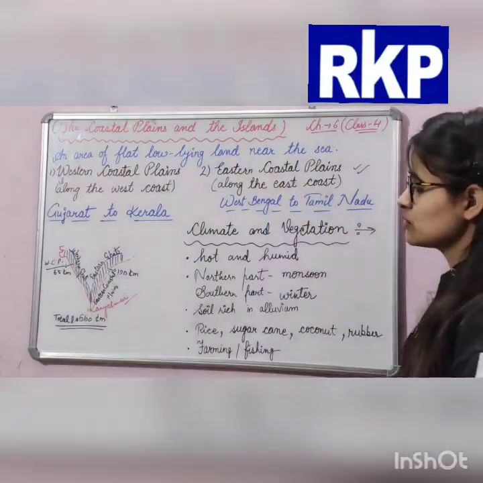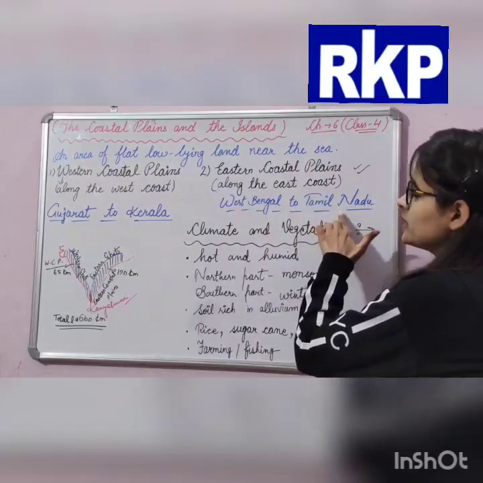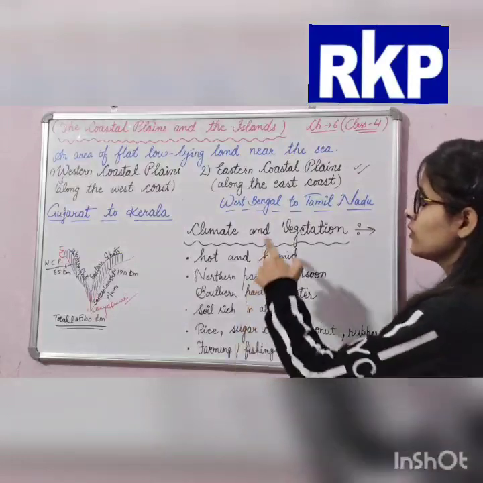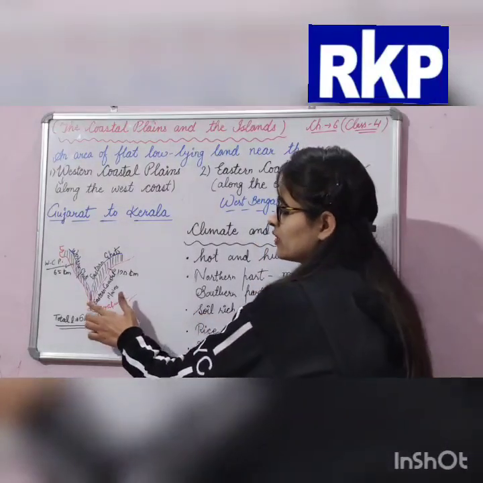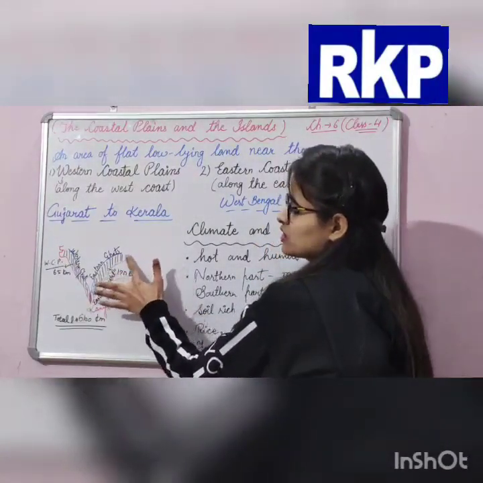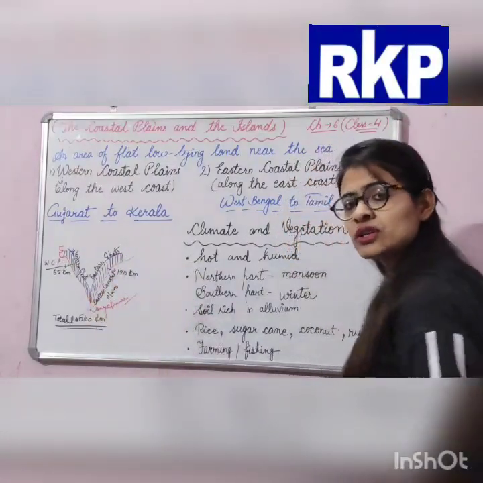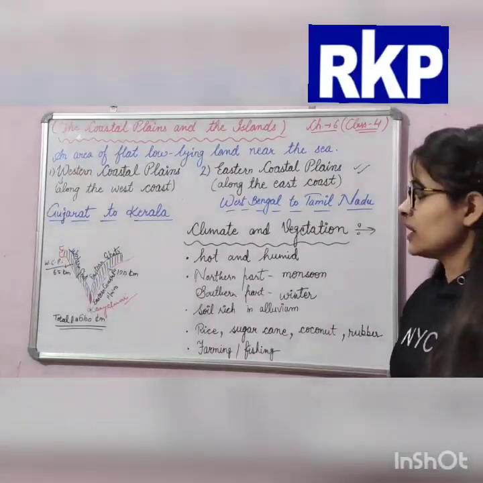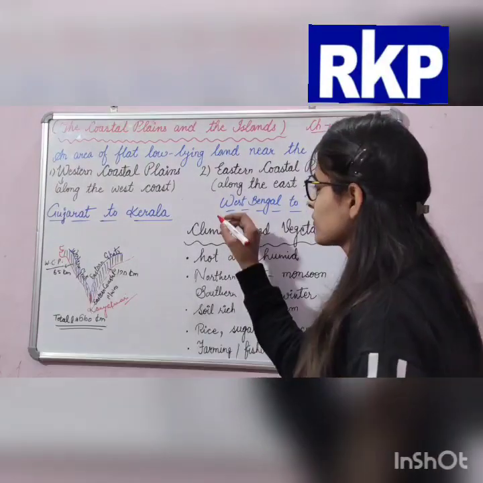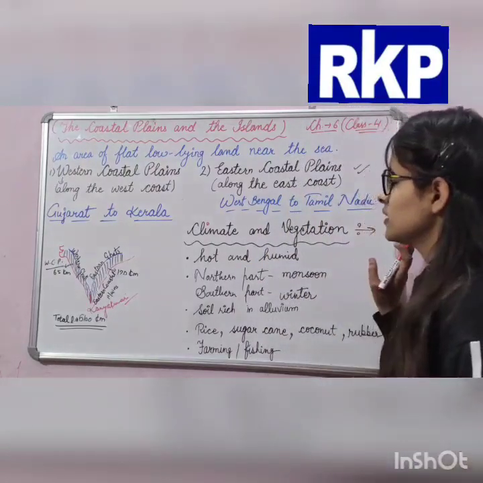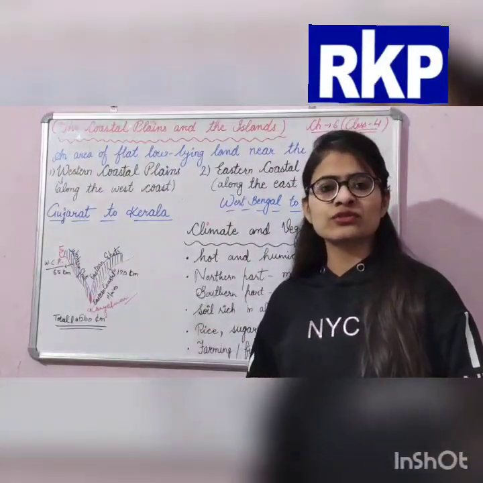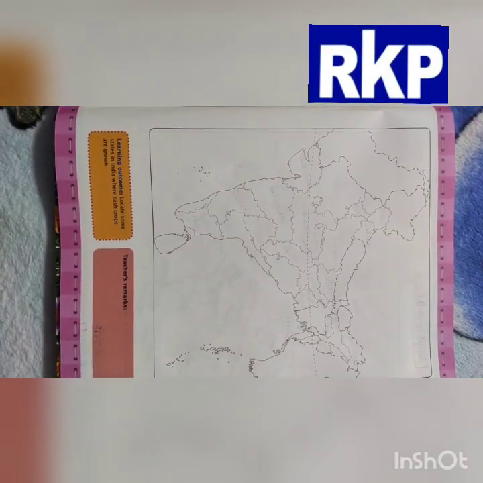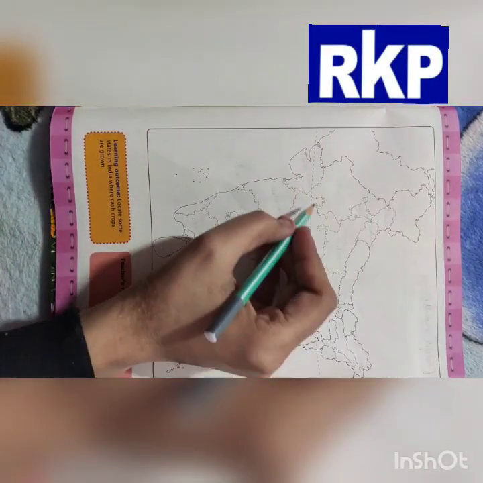Now we are coming to the point. These coastal plains stretch from West Bengal to Tamil Nadu. Here Tamil Nadu and here West Bengal. So it stretches from West Bengal to Tamil Nadu. Now, I hope this is clear to you all. Yes. So here we are discussing Eastern Coastal Plains.